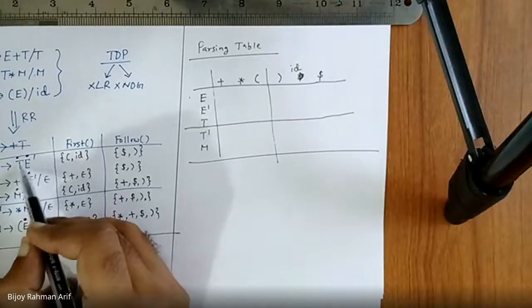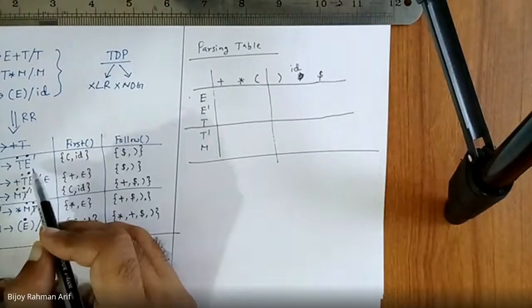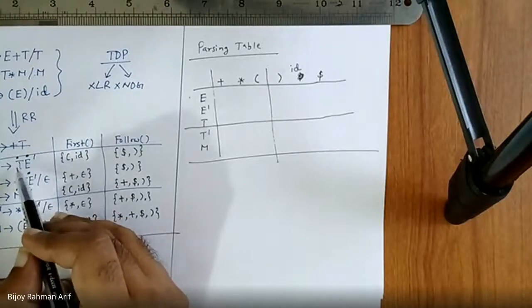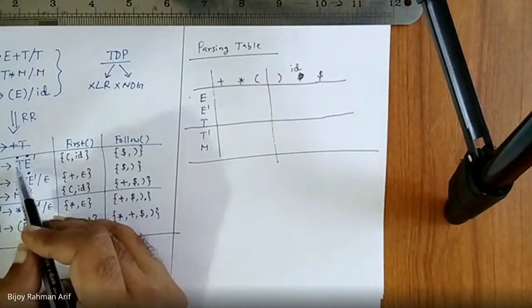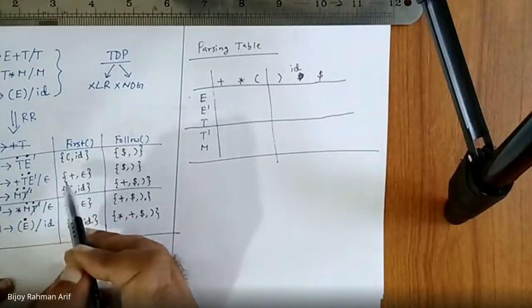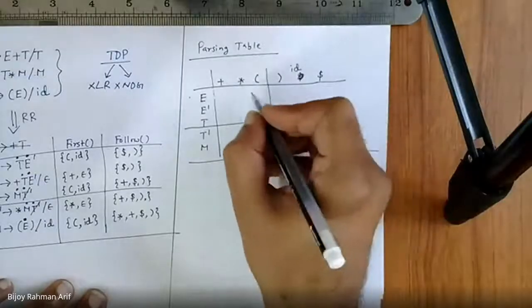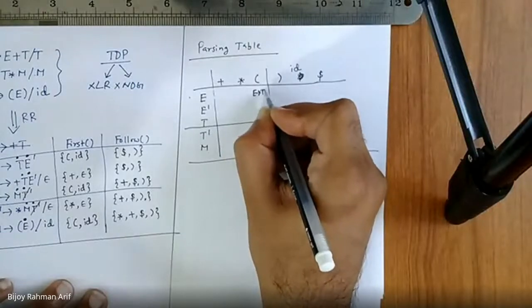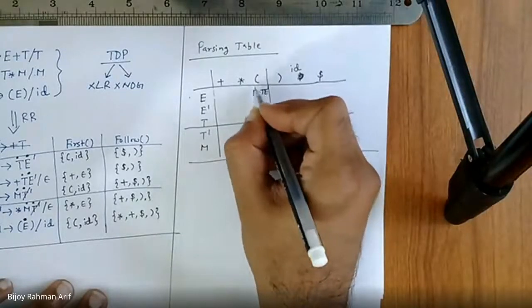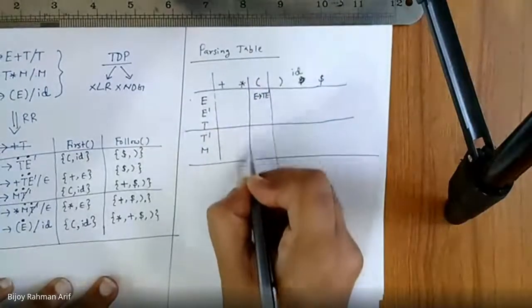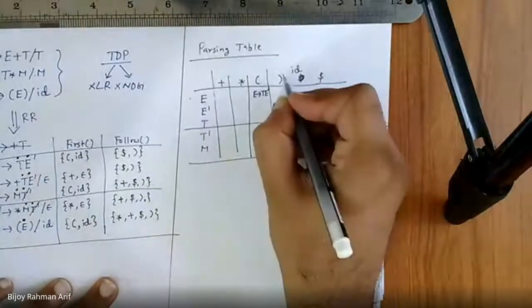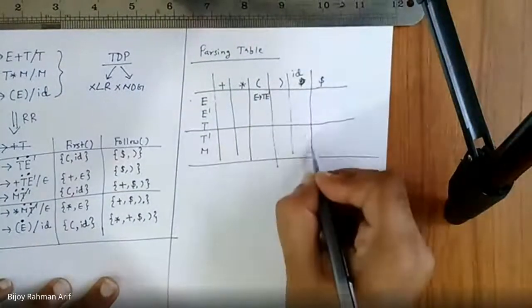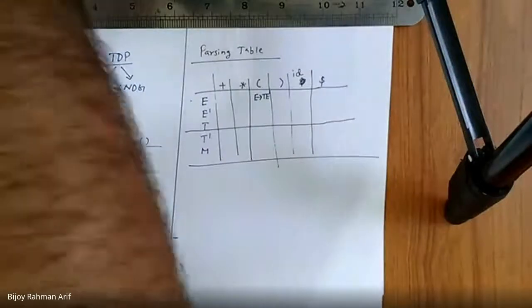So what would be the rule? First of RHS. So first of RHS, that means first of TE dash is nothing but first of T. So what is first of T? Open parenthesis and ID. So E derives TE dash should be placed in here, and also in here.